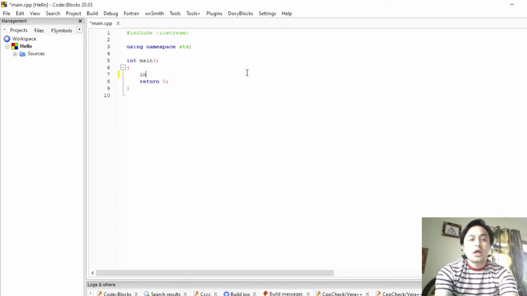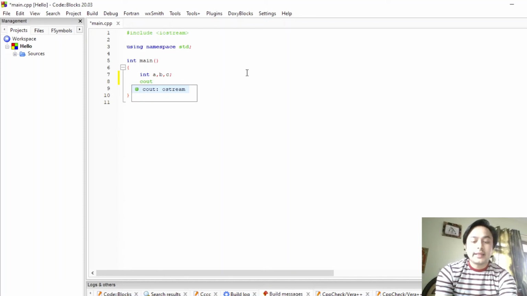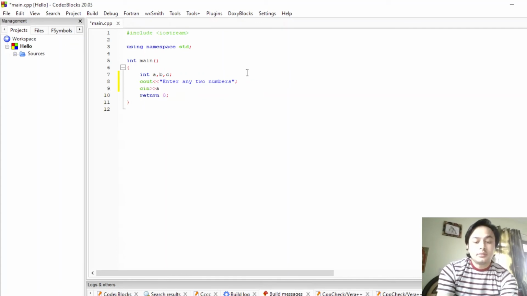First of all, I will use three variables, int a, comma b, comma c. Then random values will be taken from the user, that is, enter any two numbers. Those numbers will be stored in these variables.